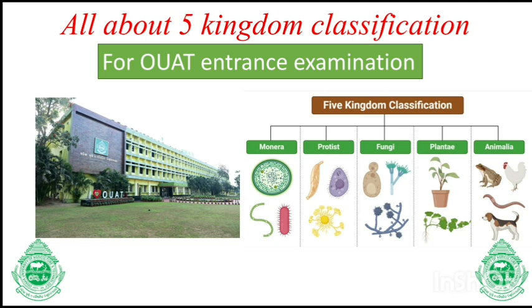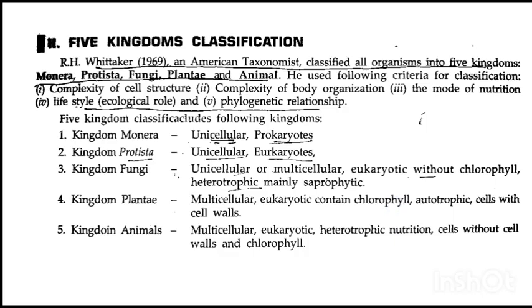The 5 kingdom classification was first proposed by R.H. Whittaker in 1969. He divided all living organisms into 5 kingdoms: Monera, Protista, Fungi, Plantae and Animalia.